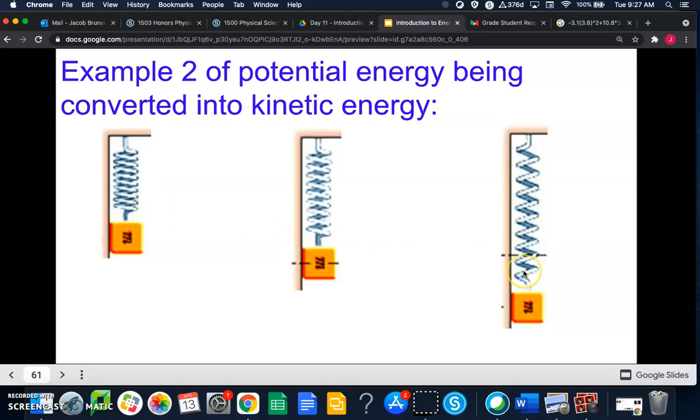And so when the spring is compressed, like here, or when it's stretched, like here, the spring's going to have some elastic energy, right? Just like the rubber band, right? And so because it has elastic energy, it will have the potential to make the mass move. So let's look at that in a little bit more detail.